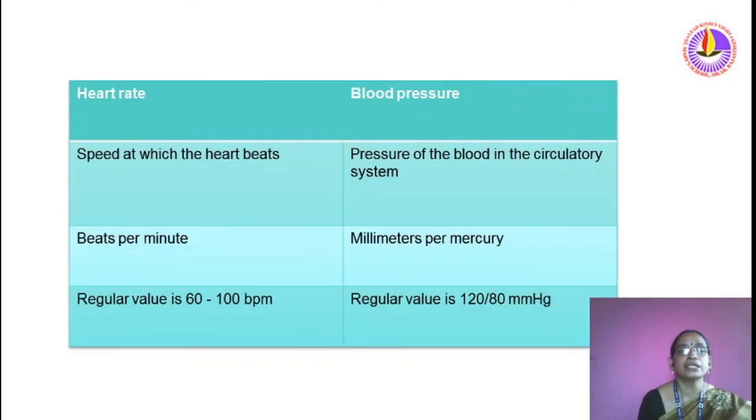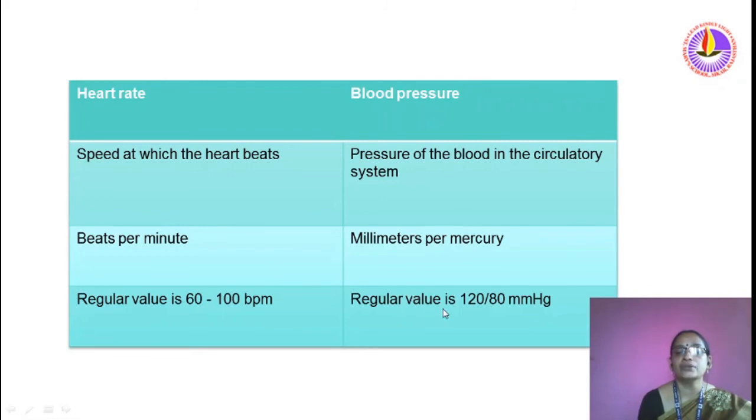Let us see the differences between heart rate and blood pressure. The speed at which the heart beats is known as heart rate. It is measured in beats per minute and the regular value is 60 to 100 bpm. Blood pressure is the pressure of the blood in the circulatory system and it is measured in millimeters of mercury.